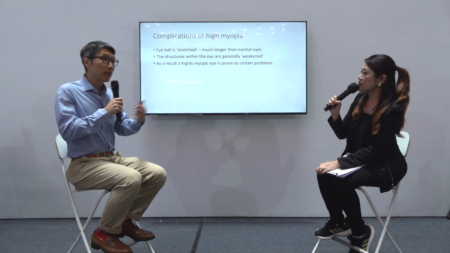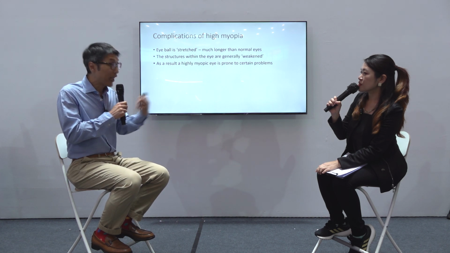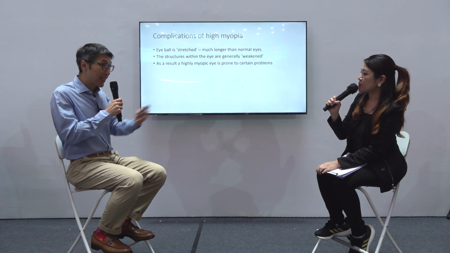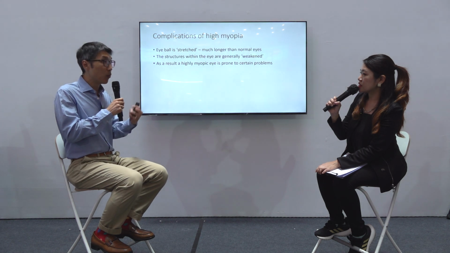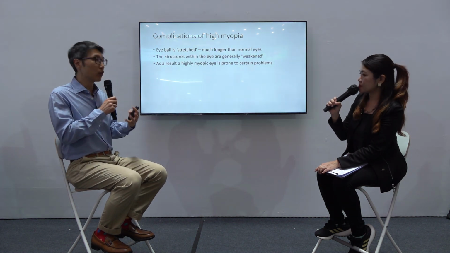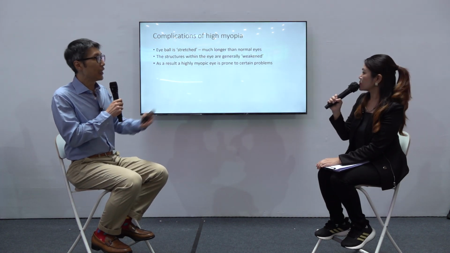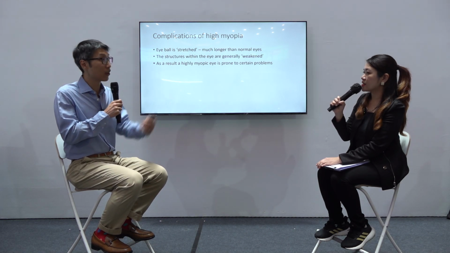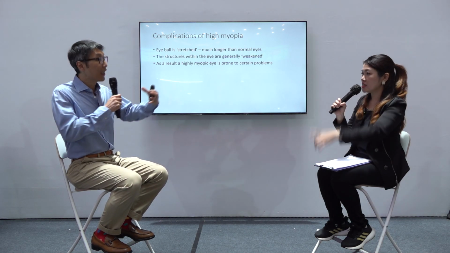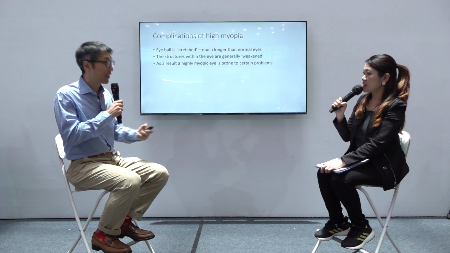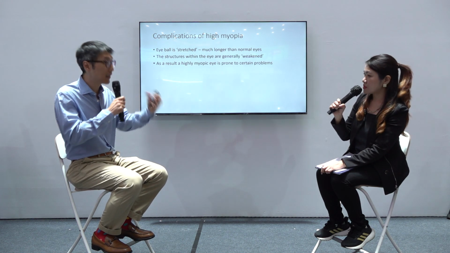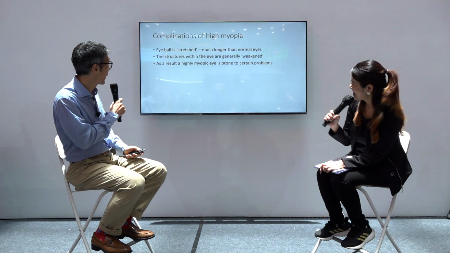So what seems to happen is when the eye stretches, becomes bigger and bigger, then the inside of the eye also seems to be more stretched and weaker, and that predisposes the eye to certain eye complications, like what Dr. Siang had mentioned earlier. So it's not just the outside of the eyeball that's stretched, the inside is stretched too. Yeah, correct.